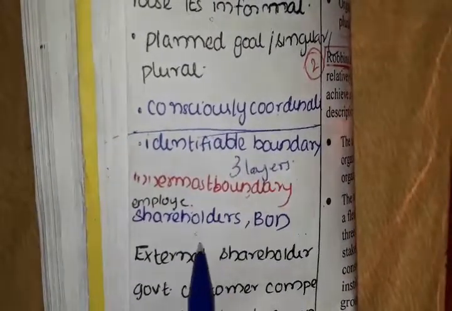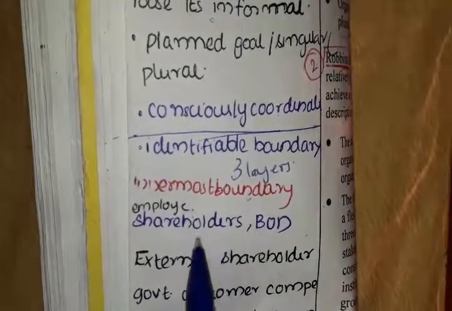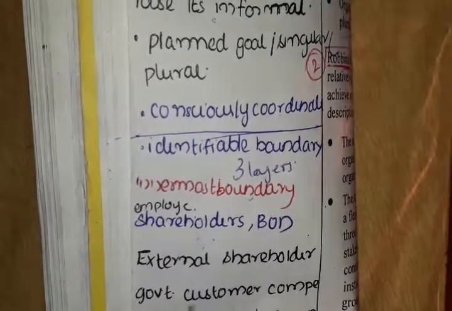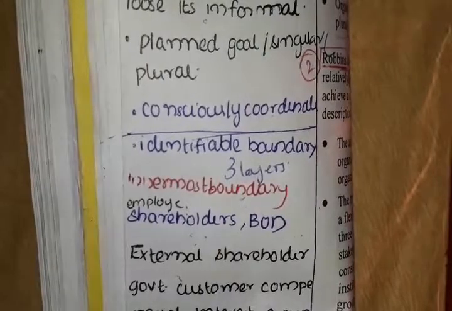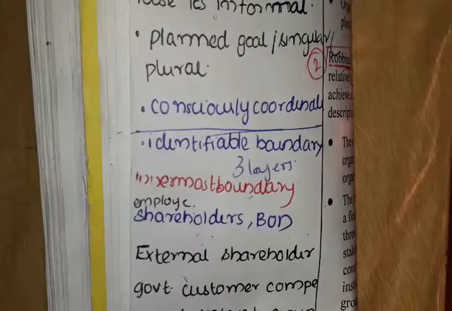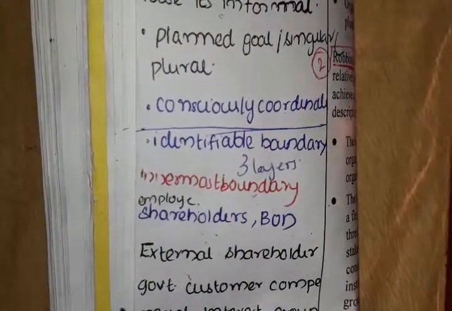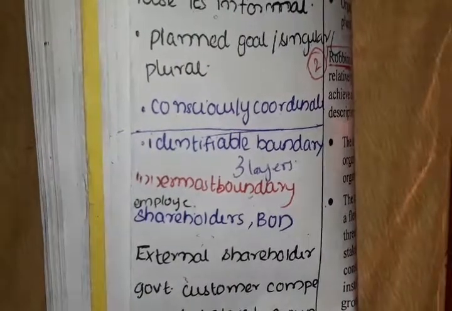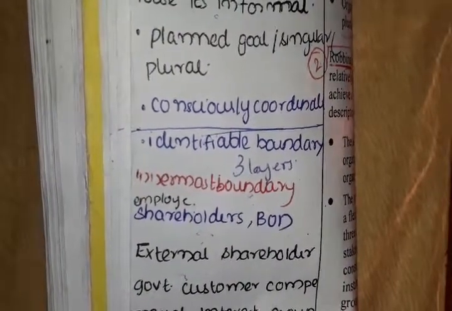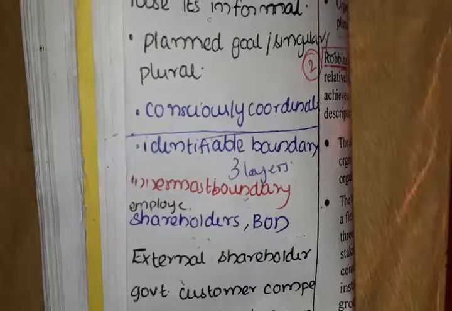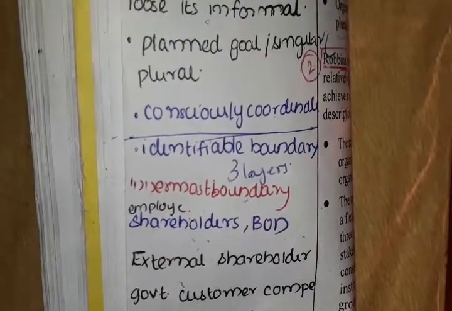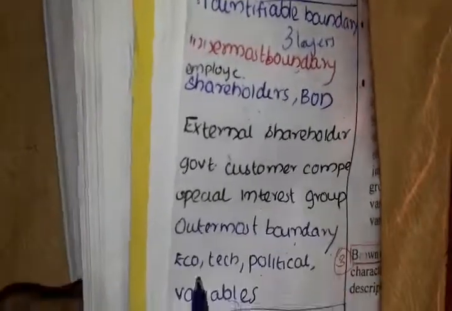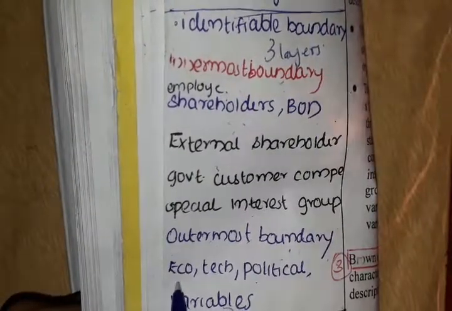Innermost boundary normally includes all the persons who are working internally, the shareholders, board of directors, etc. External means who? I have given you the example of the newspaper, right? If I'm going and giving it outside, who will be there? Competitors, financial persons, customers, special interest groups, brokers and all will be there. And the outermost is that which is not under my control. That is what? Ecological.